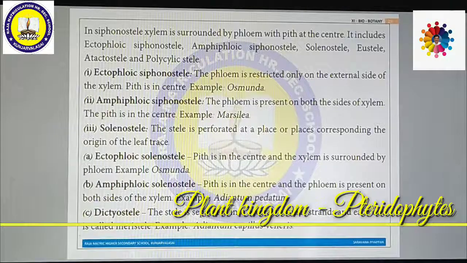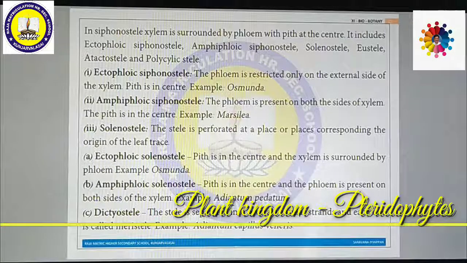Then siphonostele. Siphonostele is nothing but pith present at the center. In siphonostele, xylem is surrounded by phloem, but pith is present at the center. It includes ectophloic siphonostele, amphiphloic siphonostele, solenostele, dictyostele, eustele, atactostele and polycyclic stele. One by one we can see.